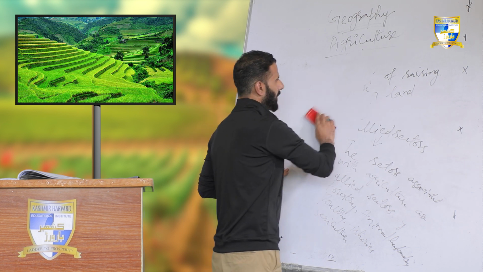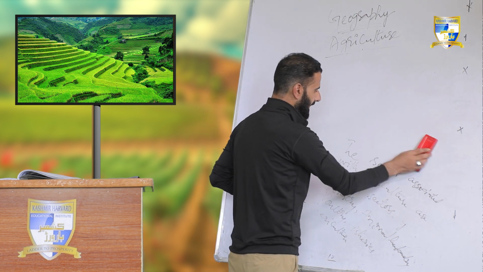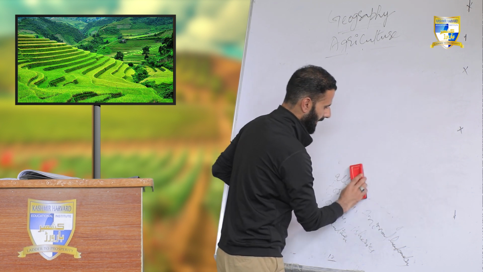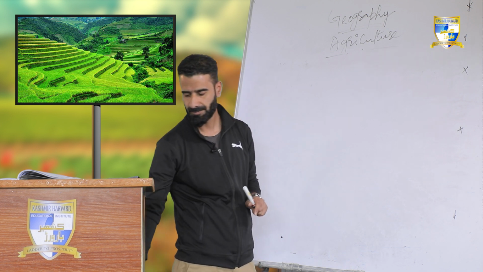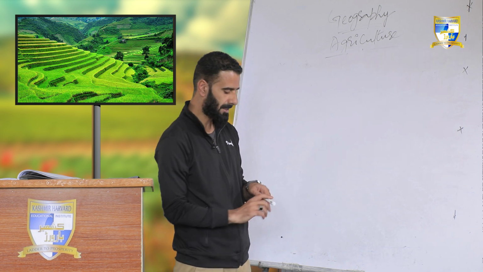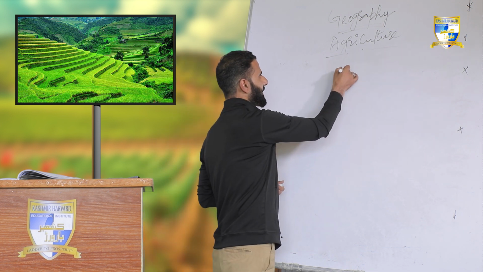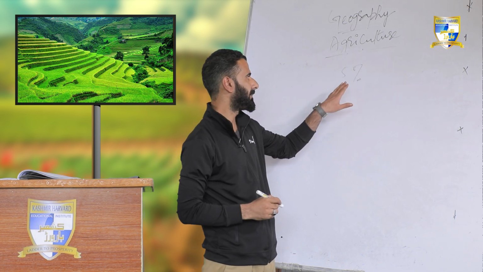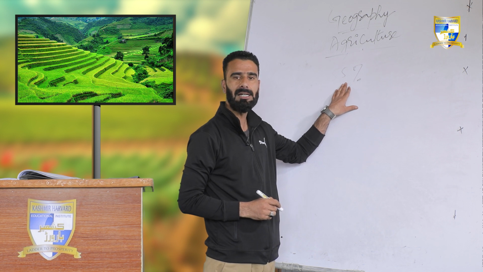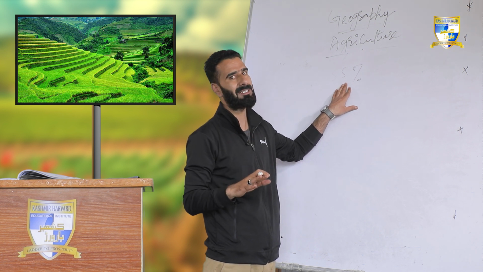Now agriculture is the main economic activity of people of India, because more than 55% of the population in India is directly dependent on agriculture.